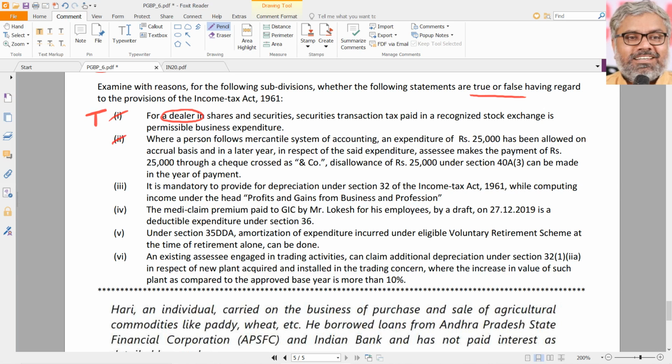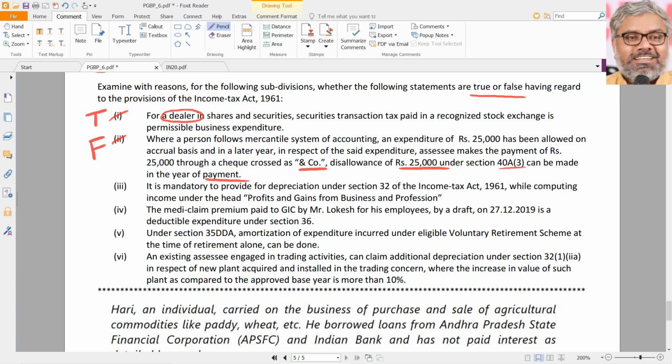Very clear, under 36. Second point: where a person follows the mercantile system of accounting, an expenditure of 25,000 rupees has been allowed on accrual basis, and in a later year, in respect of the said expenditure, the assessee makes a payment of 25,000 rupees through a cheque crossed as and co. So, disallowance of 25,000 under 40A(3) can be made in the year of payment. True or false? Looks like true, right? No. Answer is false. Why?